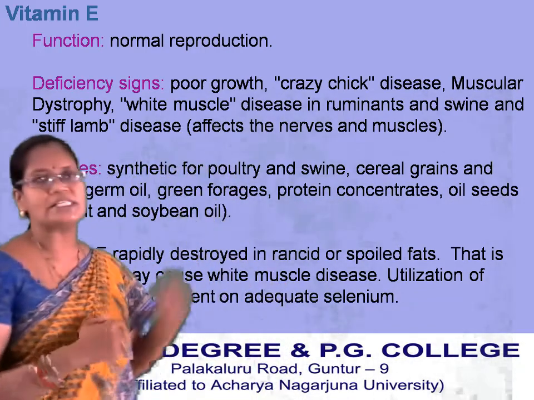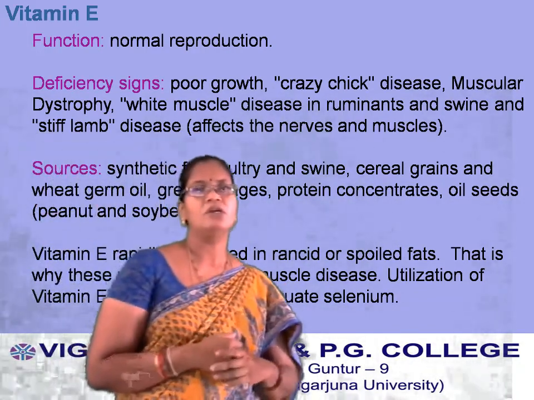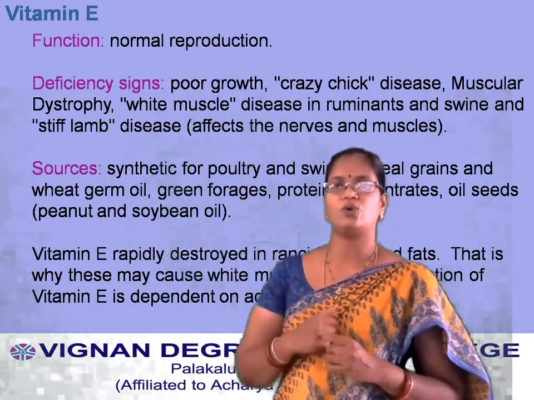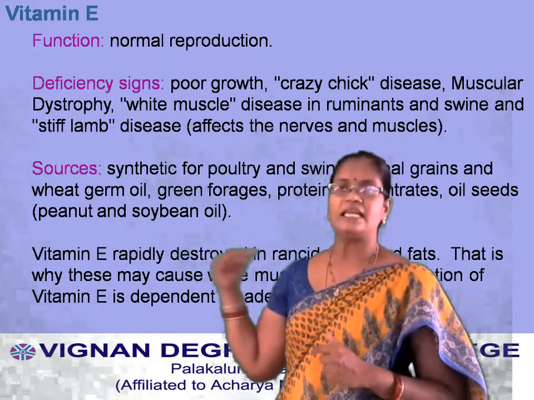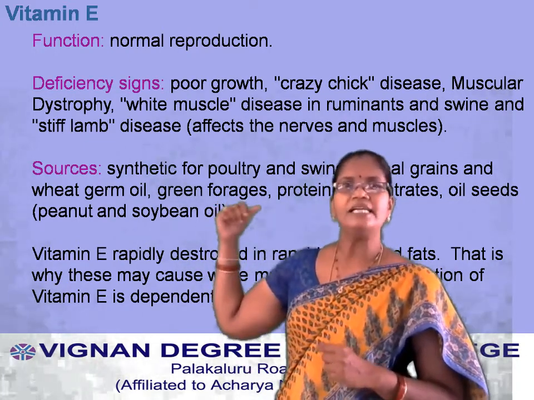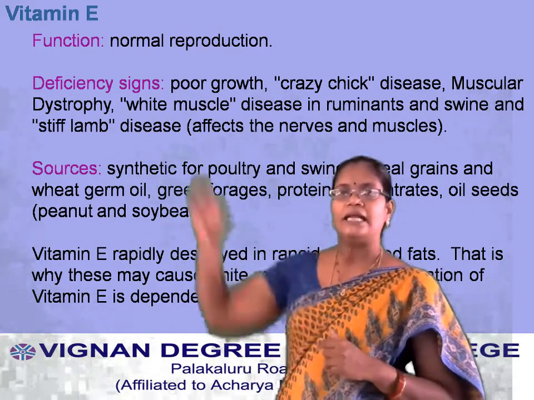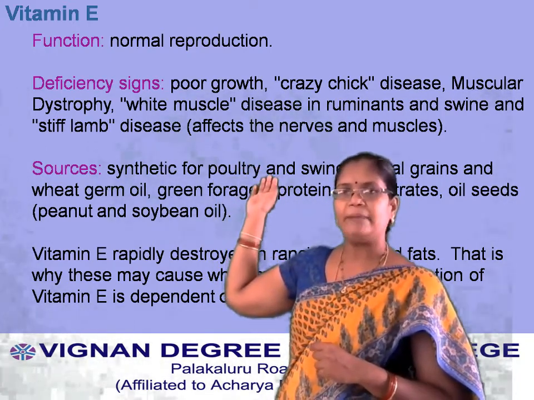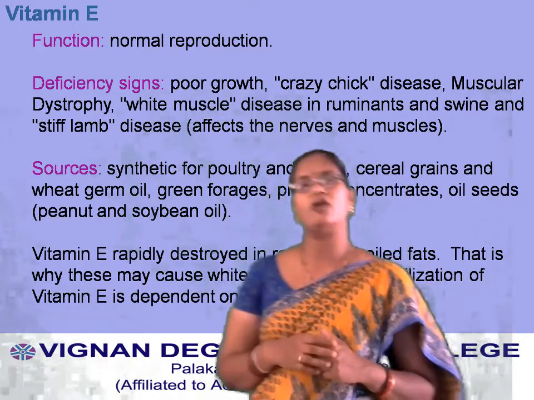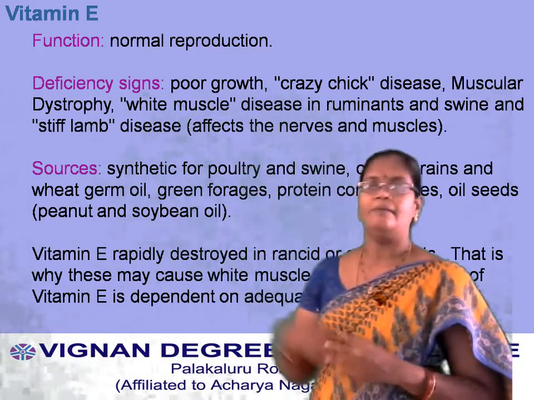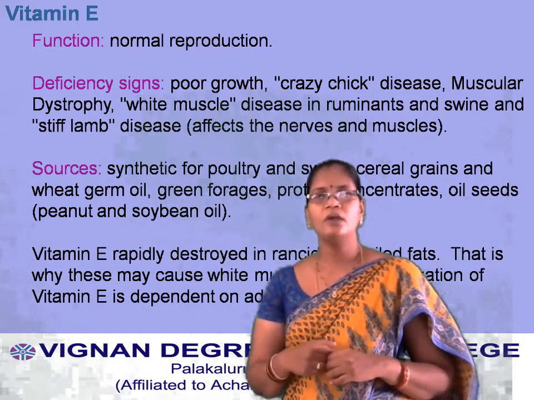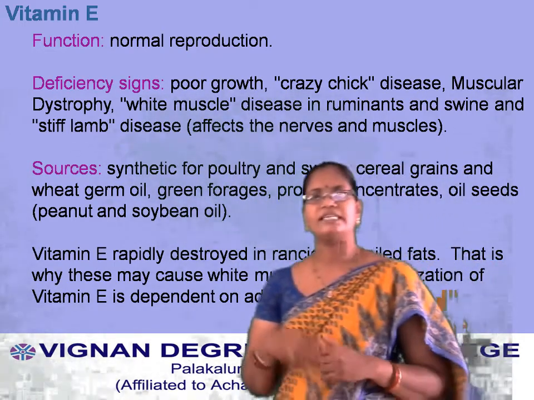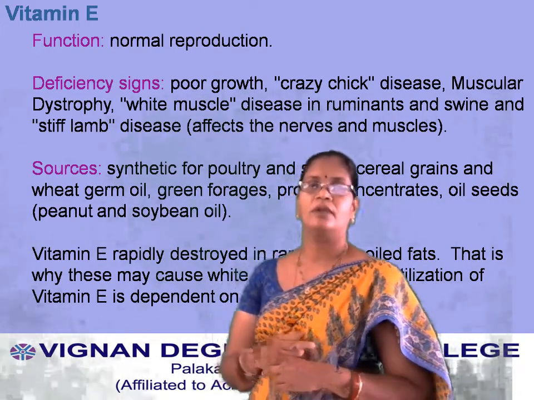Now we will see the sources of vitamin E. The main source is poultry. Next, cherries and wheat germ oil, green forages, protein concentrates, and oil seeds like peanut oil and soya bean oil are rich sources of vitamin E. In the absence of vitamin E, we will develop anti-sterility.